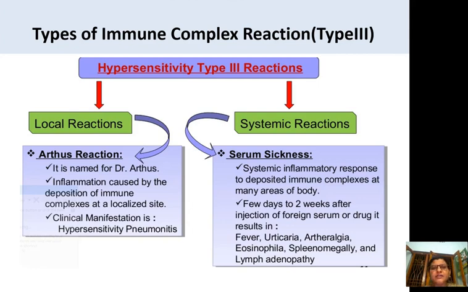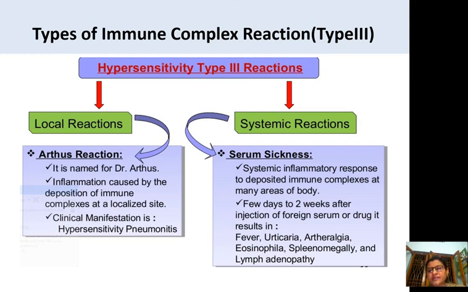Here you can see the two types of hypersensitivity type 3 reactions: local reactions and systemic reactions. Local reaction is otherwise called Arthus reaction, because it is named after Dr. Arthus. It is inflammation caused by the deposition of immune complexes at a localized site. As a clinical manifestation, you can see hypersensitivity pneumonitis.